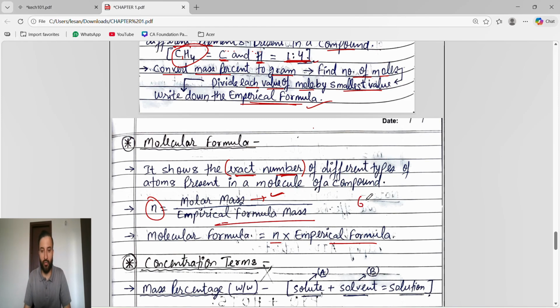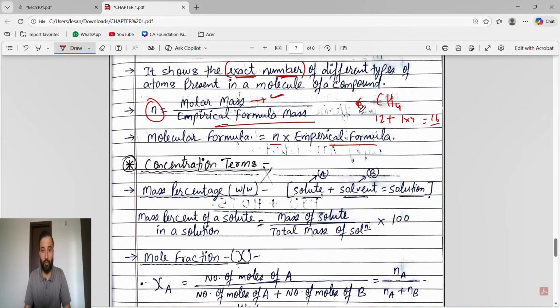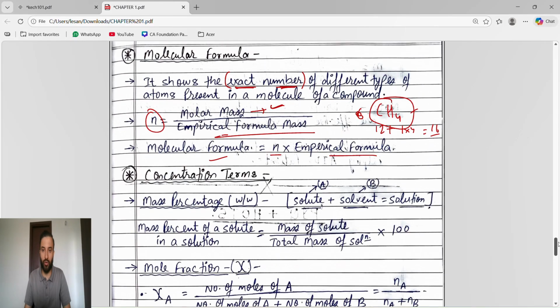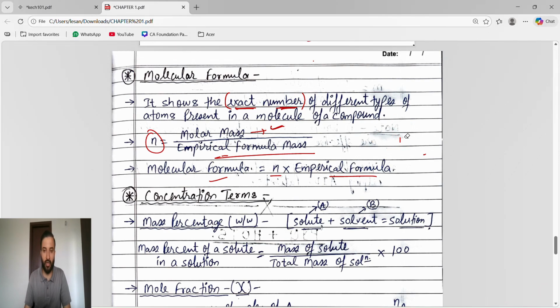Suppose the empirical formula is CH4. We know how to find the empirical formula mass. Carbon is 12 plus hydrogen is 1 into 4, so 12 plus 4, 16. This is the empirical formula mass. So molar mass by empirical formula mass will give N. Then N into empirical formula, and we will get the molecular formula. You have already studied this in the board, you know how to do it. So just understand the concept here. When we do the PYQs and hot questions, there we will understand.